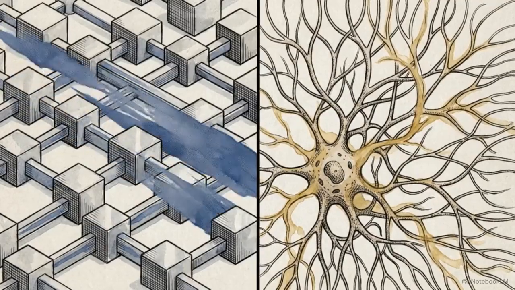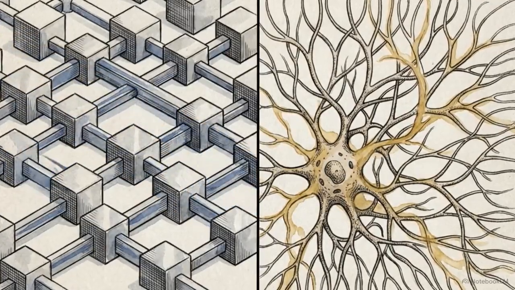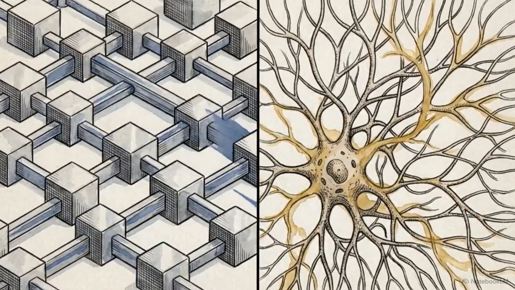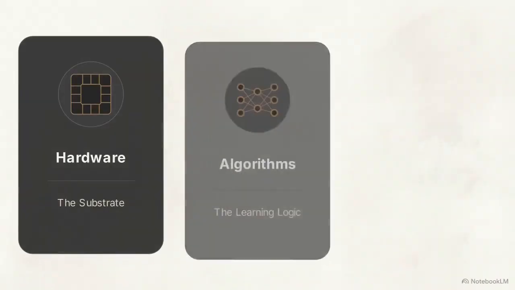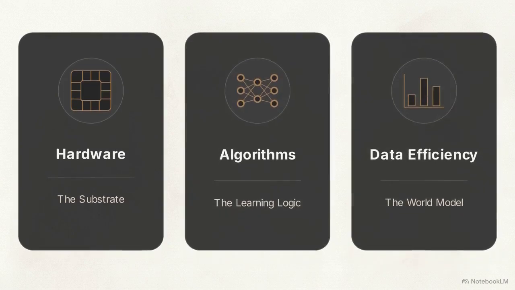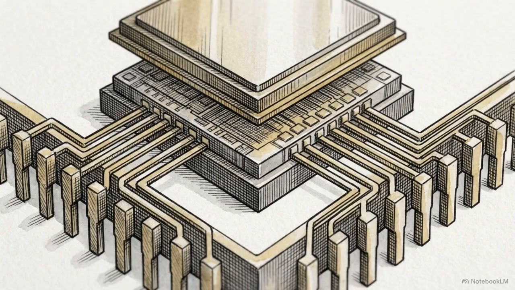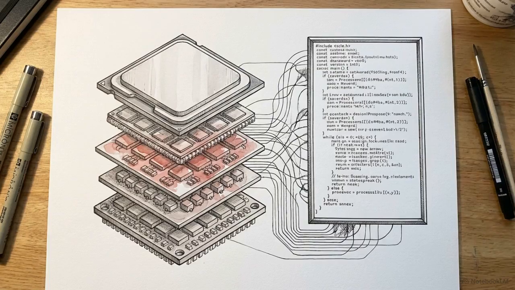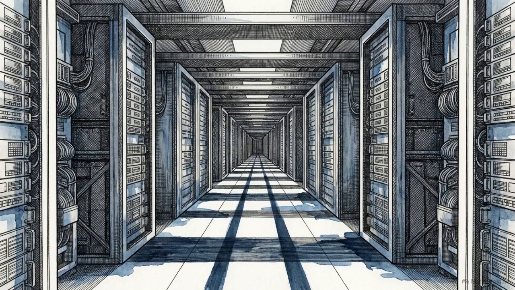Instead, we are looking at two separate systems of logic. Each operates under its own set of physical rules and mathematical constraints. To understand how they diverge, we have to examine three structural pillars: the hardware substrate, the learning algorithms, and their data efficiency. Analyzing AI as software running on silicon, rather than as a biological replica, allows us to map its actual scaling laws and mechanical limits. To find where those limits lie, we have to look at the machines themselves.